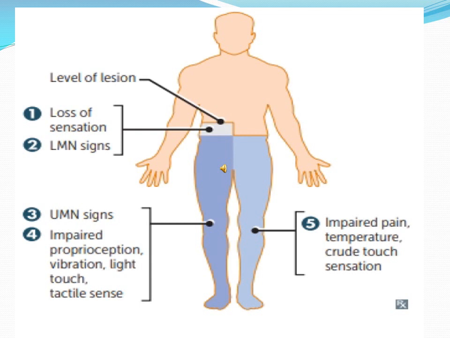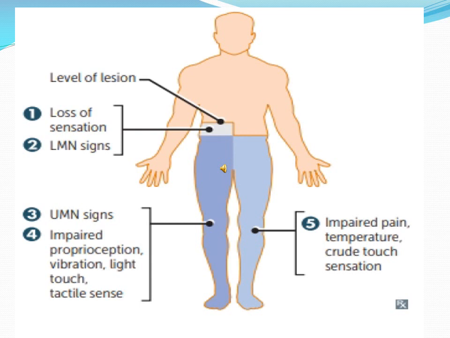Here you can see the changes occurring at the level and below the level. They have missed the changes above the level. Above the level, on the same side, sensory changes will be hyperesthesia, and motor changes will be twitching of muscles. Then on the opposite side, no changes. Then at the level of the lesion, there will be loss of all sensation and lower motor neuron type of paralysis on the same side.